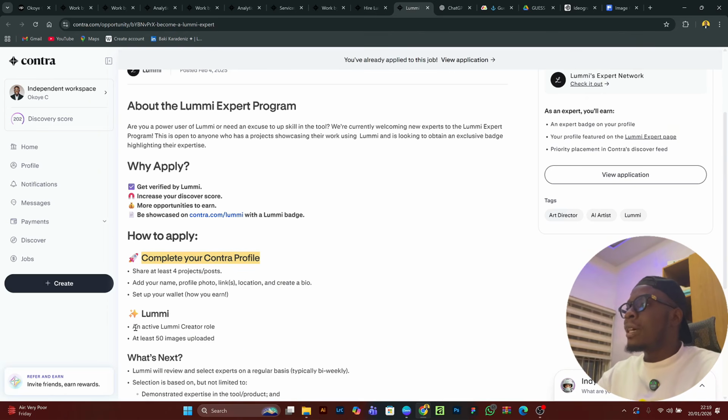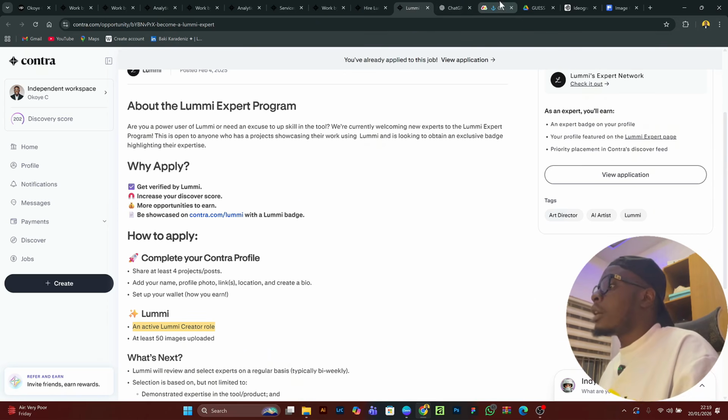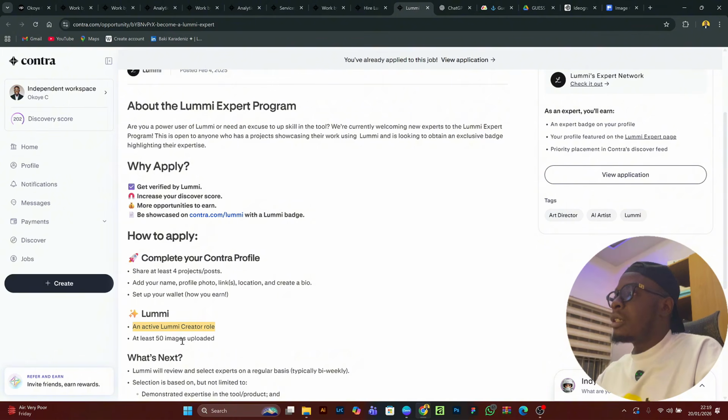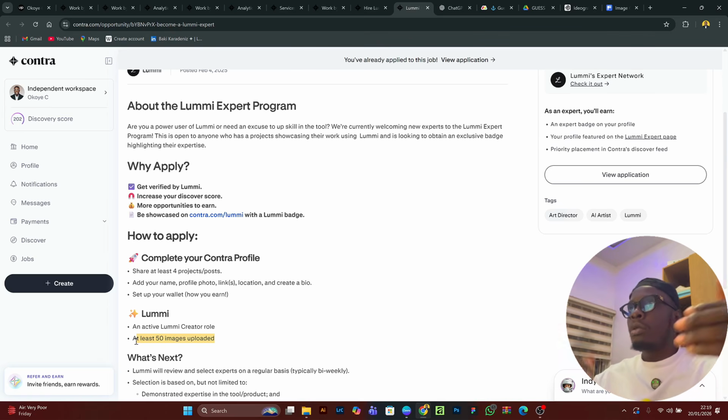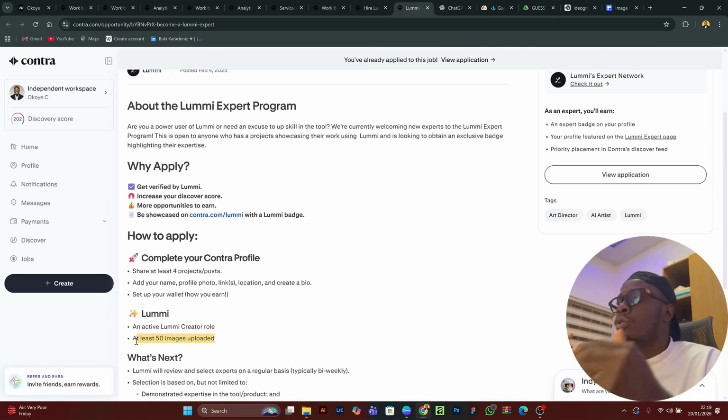So you need to be an active creator. You need to create an account on Lumi AI, and you need to have at least 50 images uploaded on their site. Now, a lot of expert programs have different criteria, so for anyone you want to apply for, go on their page, look at their criteria, and apply.